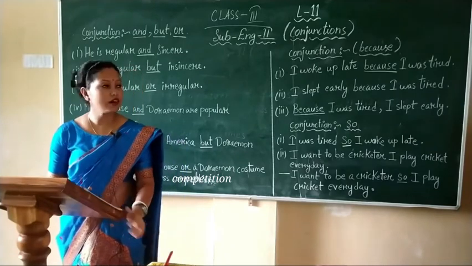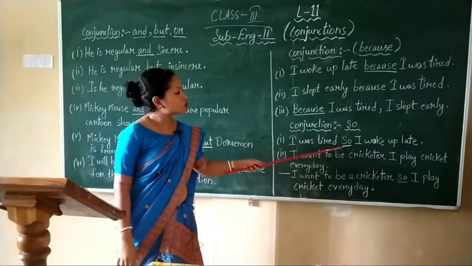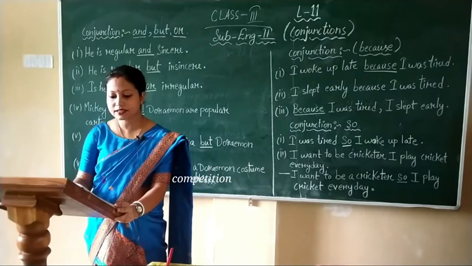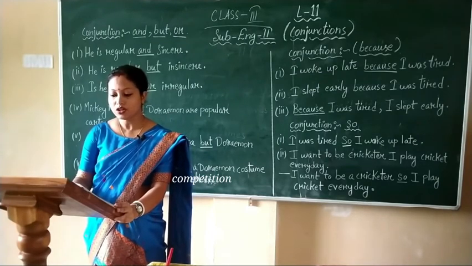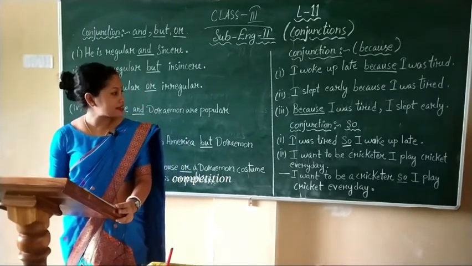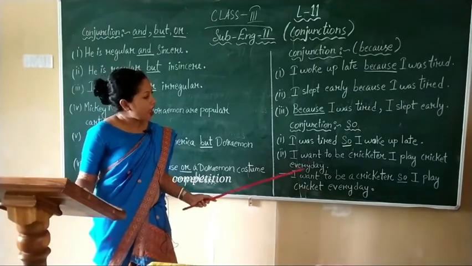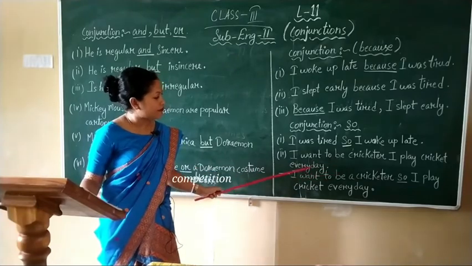For example, I was tired, so I woke up late. It means the second part expresses a result. So here, the word so is a conjunction. Next example you see, I want to be a cricketer. I play cricket every day.